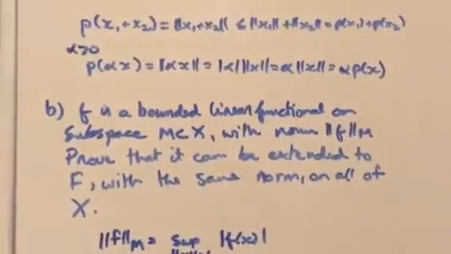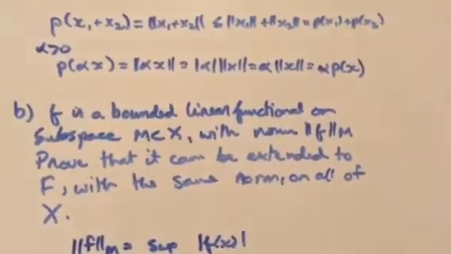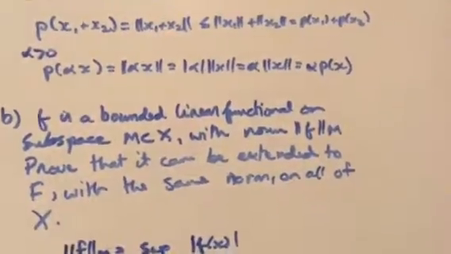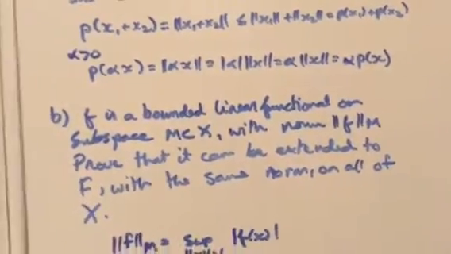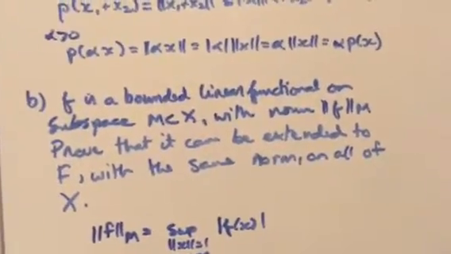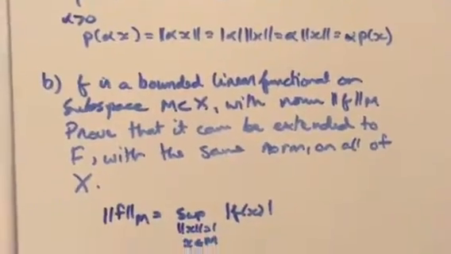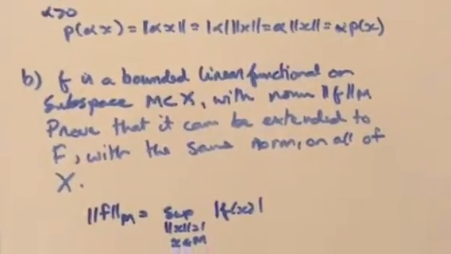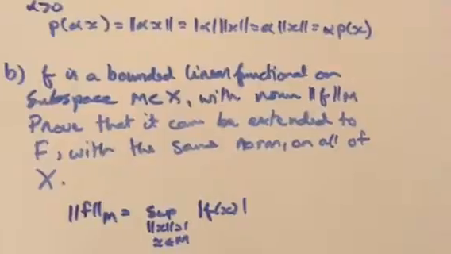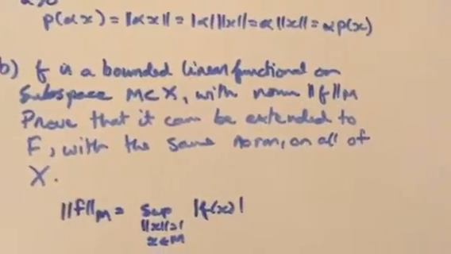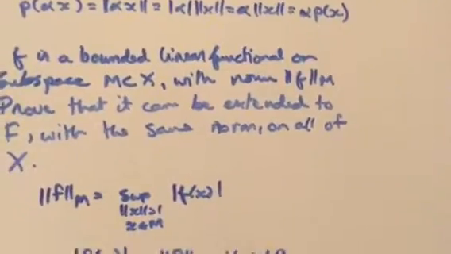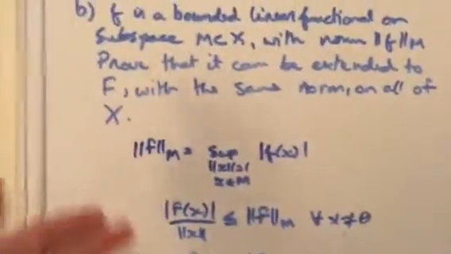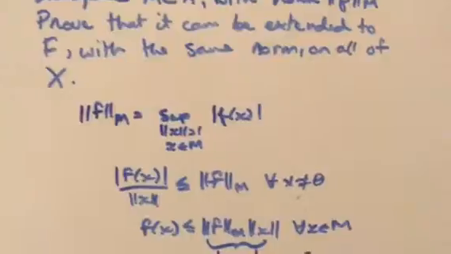Now we want to show that if we have a bounded linear functional f on some subspace M that has its norm, we can extend it to big F, and that this extension using the Hahn-Banach theorem is going to produce the same norm as what the little f has when we're only evaluating it on the subspace M. So we start off by noting, here's one definition of the norm.